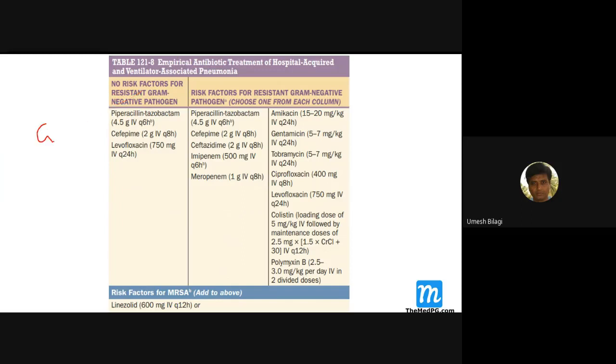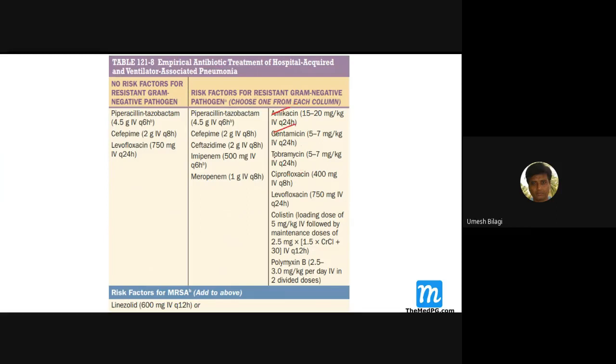If you are not suspecting a gram-negative pathogen, just give this much, levofloxacin, all this. But if your patient's risk factors suggest a gram-negative pathogen, then you will have to choose one drug from here, one drug from here. These are basically gram-negative. All these drugs are broad spectrum, of course. So amikacin, of course, is good for gram-negative.